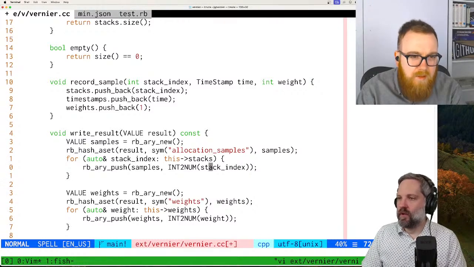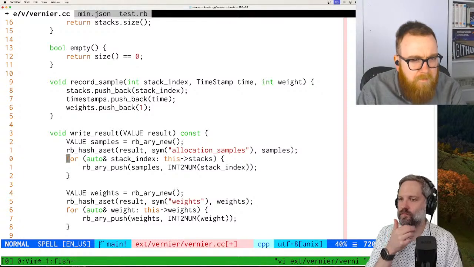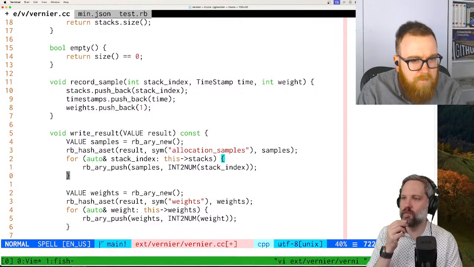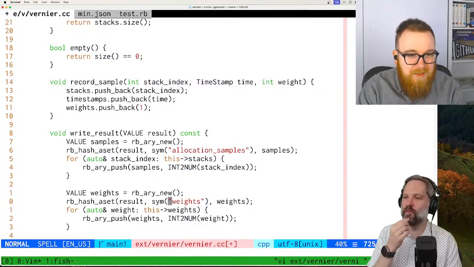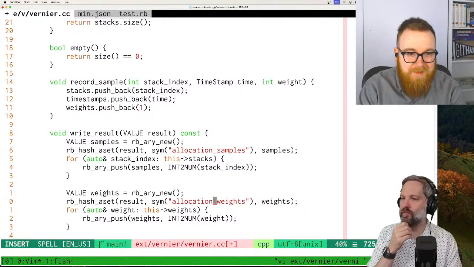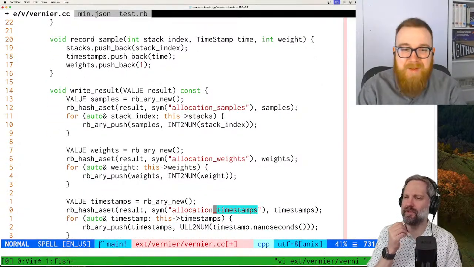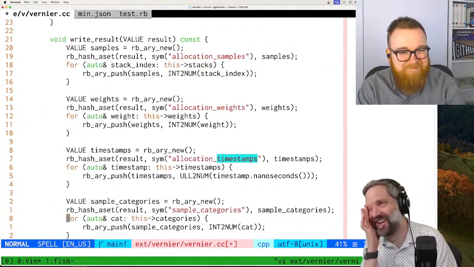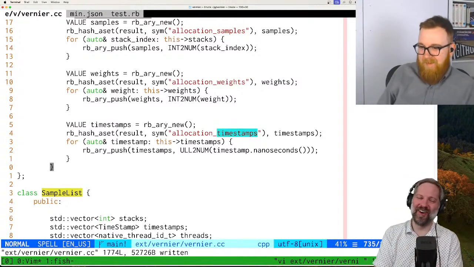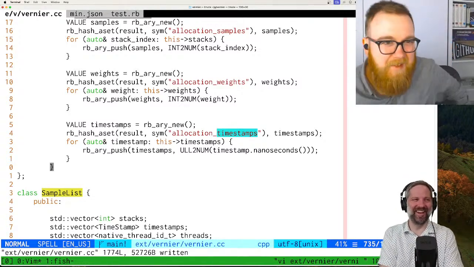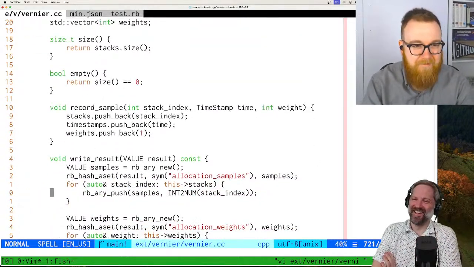And then we're pushing in the stack. Hold on. This might be a little gross, but allocation samples, allocation weights, and allocation timestamps. Maybe we want to do this differently. Actually, this is definitely time. Let's make a hash.